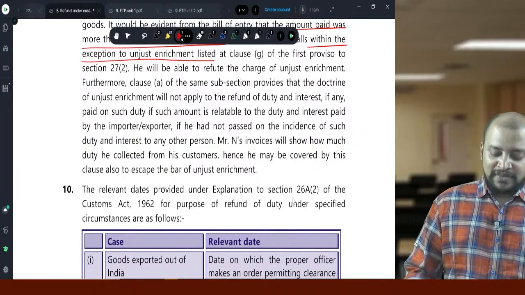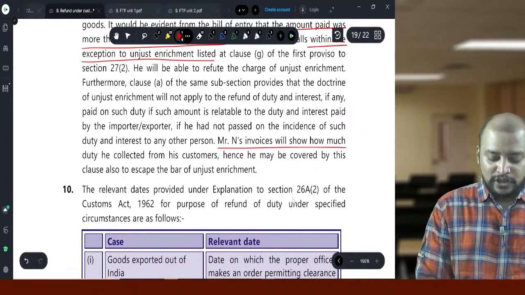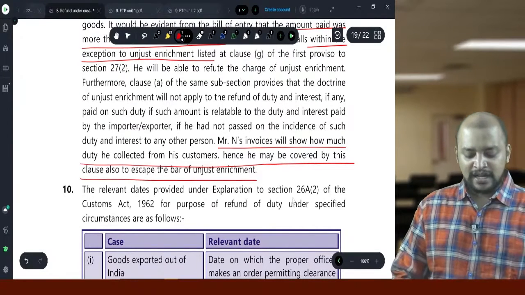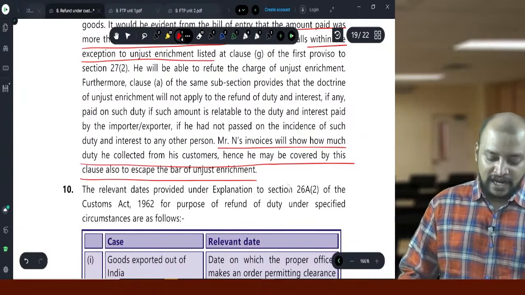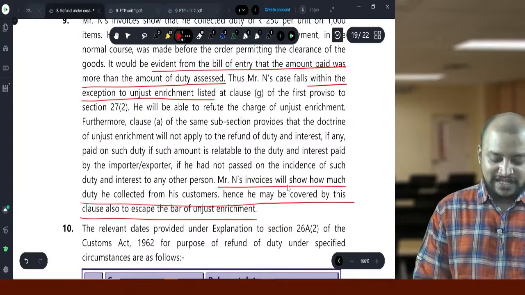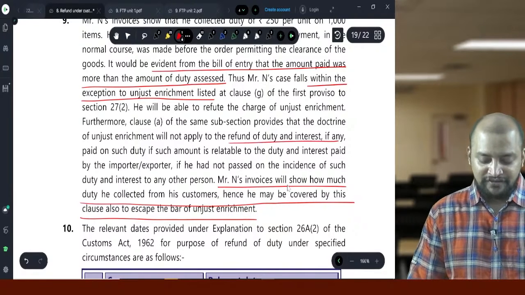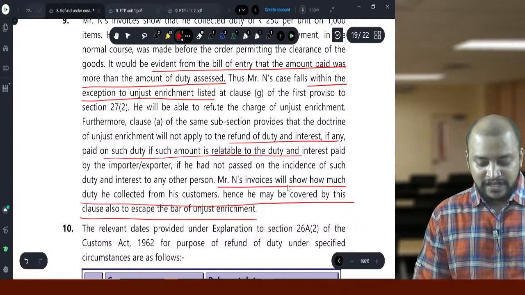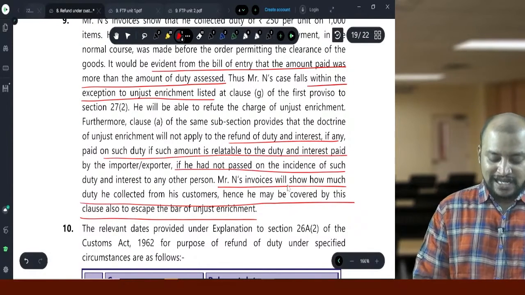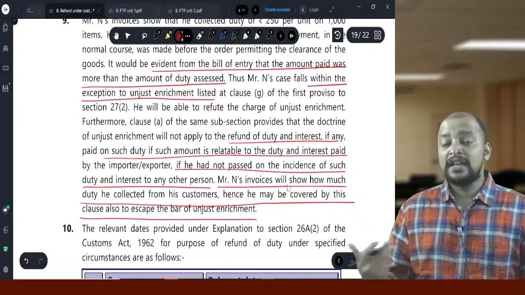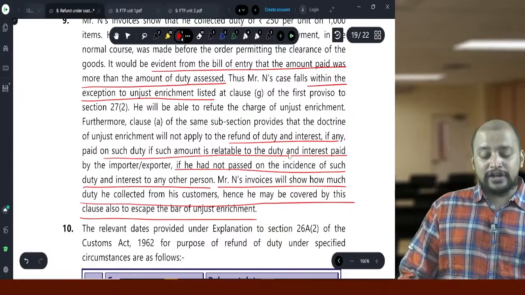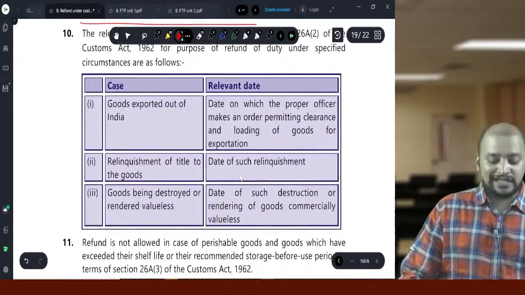Okay, so Mr. N's invoice will show how much duty he collected from his customer, since he may not be covered by this clause also to escape the bar of unjust enrichment. Okay, he will be able to refute the charge. Furthermore, clause A provides that the doctrine of unjust enrichment will not apply to refund of duty, if the amount is relatable to duty and interest paid by the importer, if he has not passed on the incidence of the duty to any other person. So he did not pass on the incidence. So anyway, he is not required to comply with the provisions of unjust enrichment.